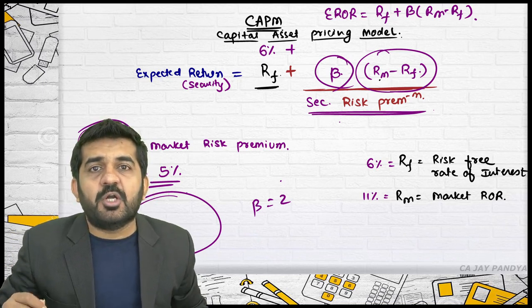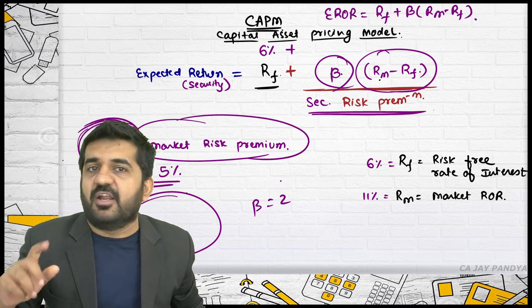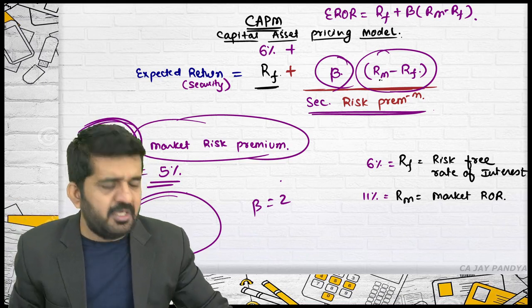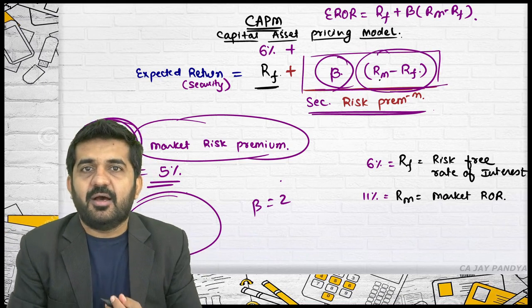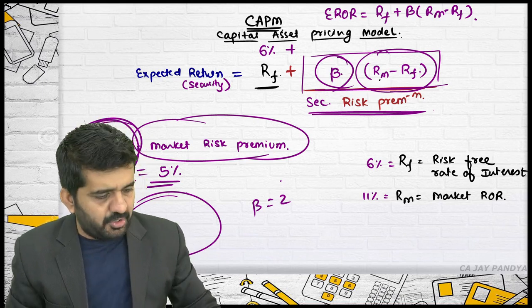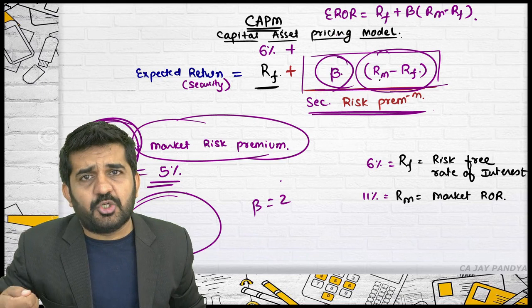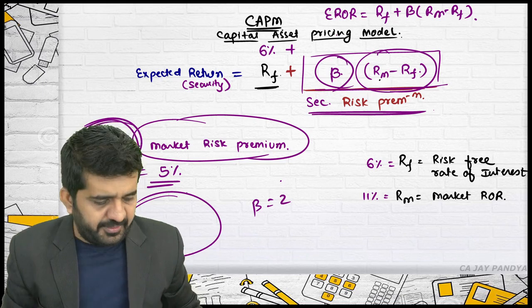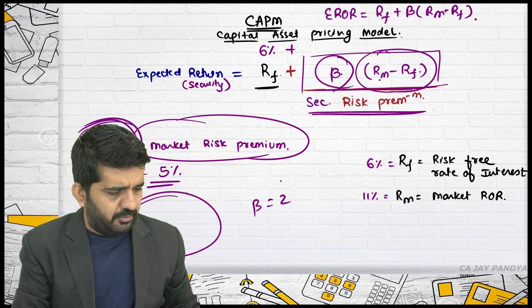If someone asks you what the market risk premium is, it is just RM minus RF; beta will not be multiplied. What is multiplied by beta gives the security risk premium, which is beta into (RM minus RF). Is that all? This is the concept of CAPM, the capital asset pricing model, whereby if you are investing in a security and want to find out your actual expected rate of return, you can use the formula of the capital asset pricing model and find the answer.